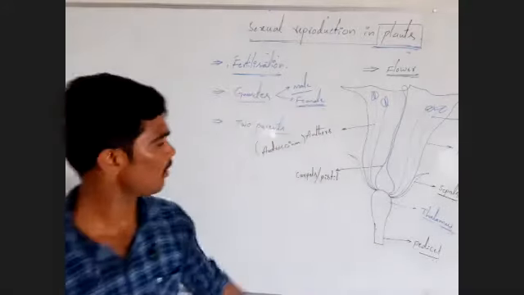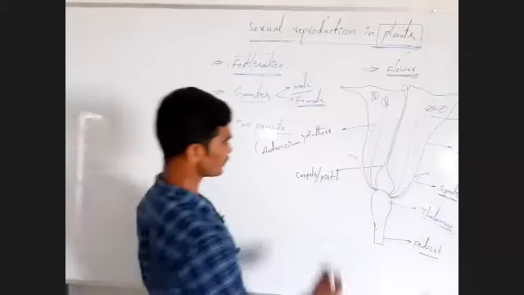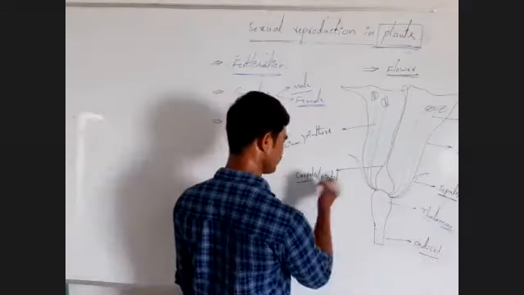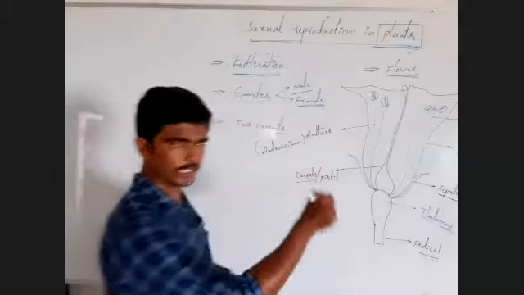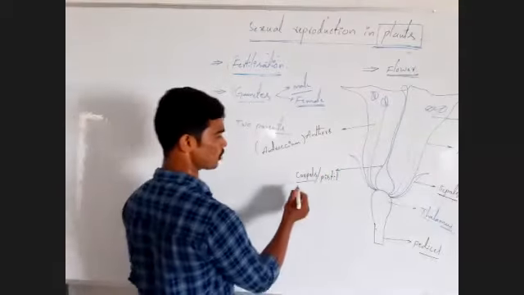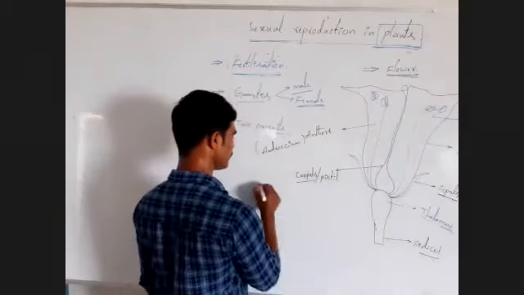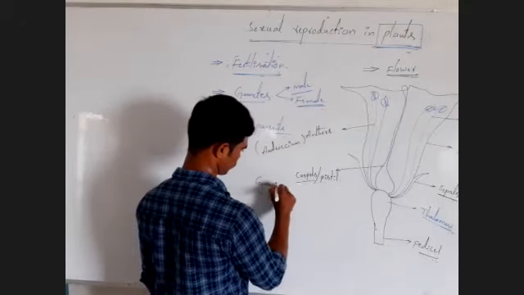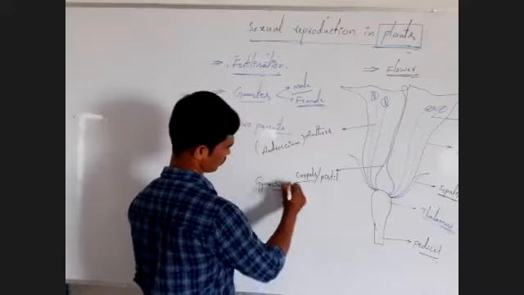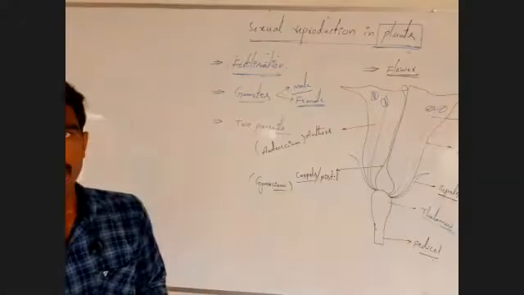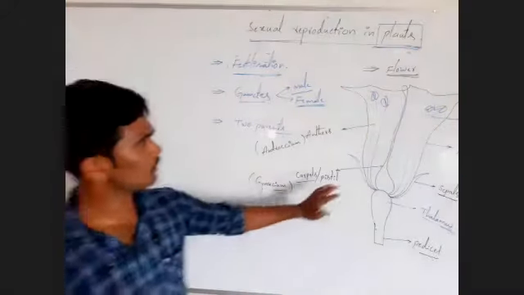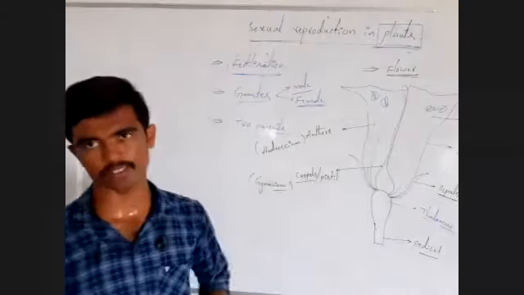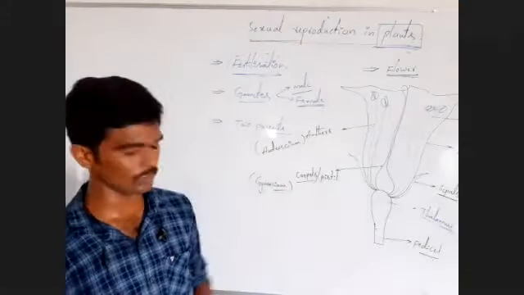All carpels present in the fourth whorl are collectively called gynoecium. Remember, these are very important parts of the flower.